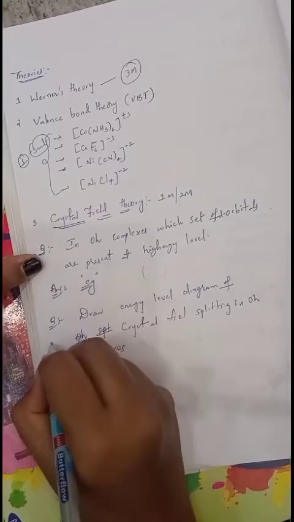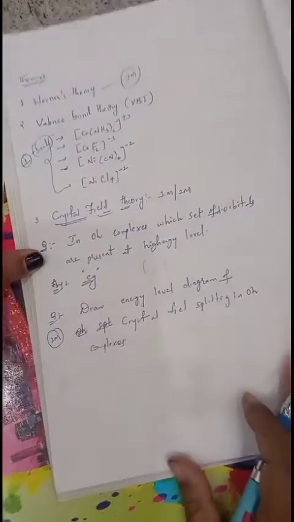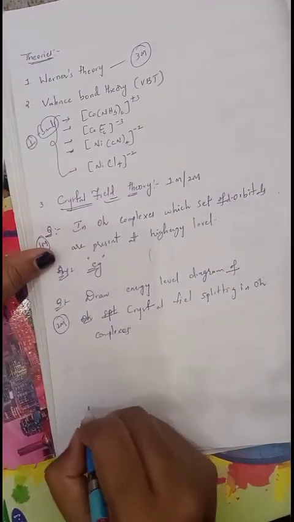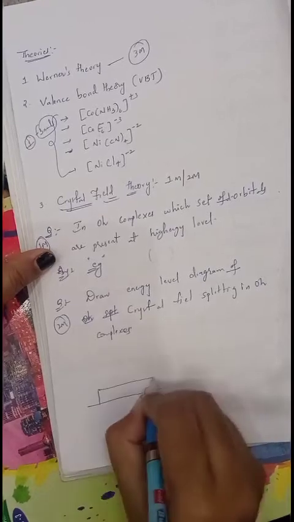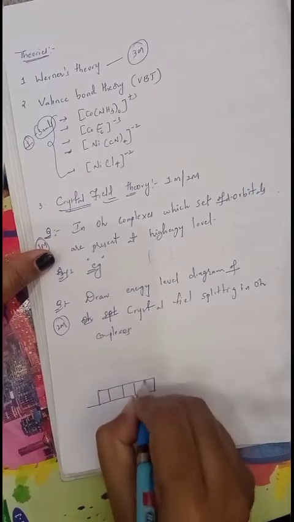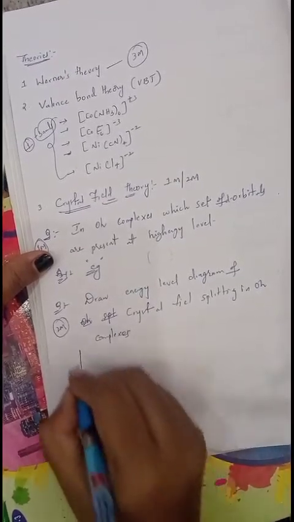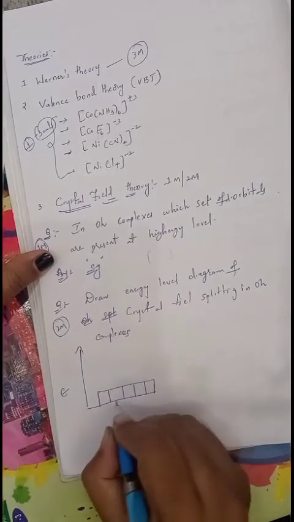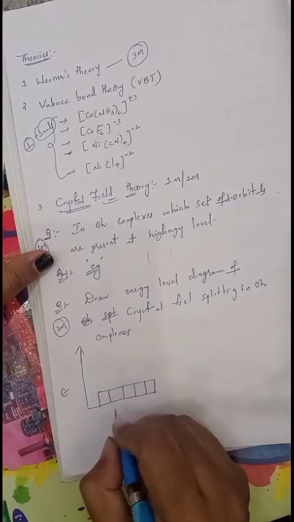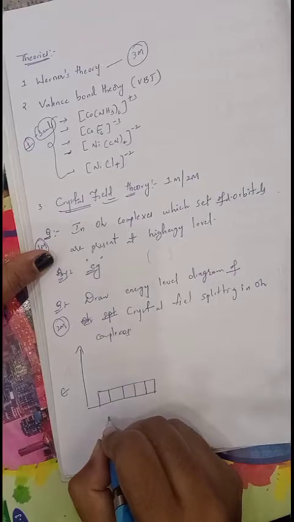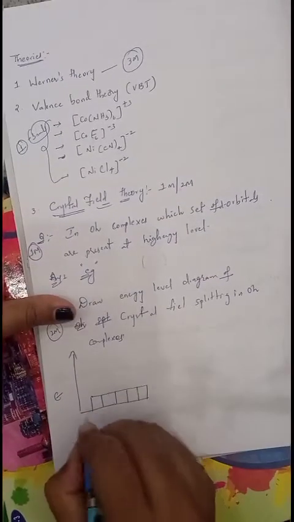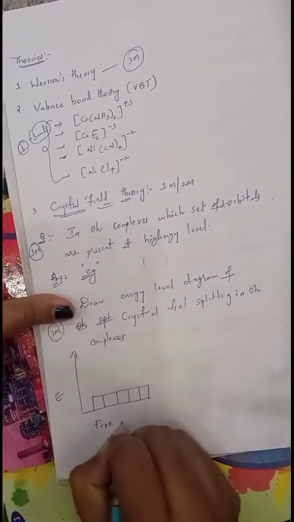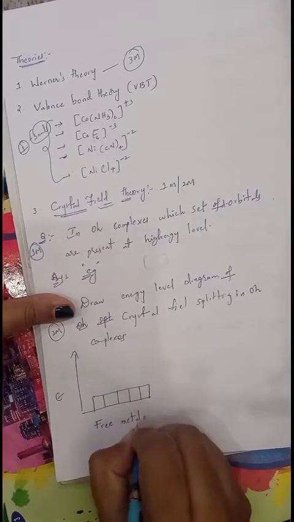This is important for 2 marks. Okay, see, first write the ground state configuration. At ground state there is no ligand approaching the metal. This is the energy barrier. Then all the 5 d orbitals are present at low energy level without losing degeneracy. Okay, it is in the state of free metal ion.